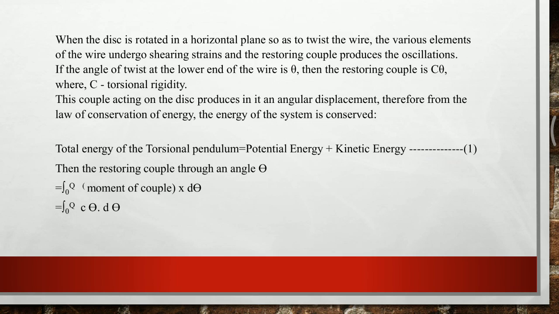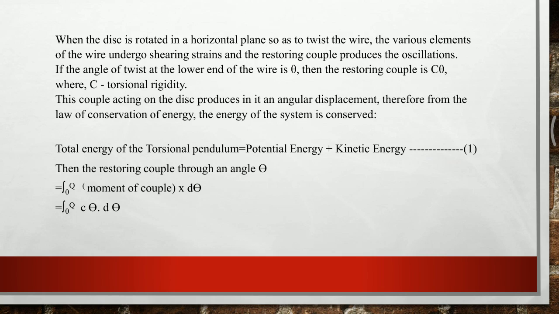Summation means integration. Therefore, we have to integrate the value of the moment of the couple with respect to d theta, from 0 to theta.